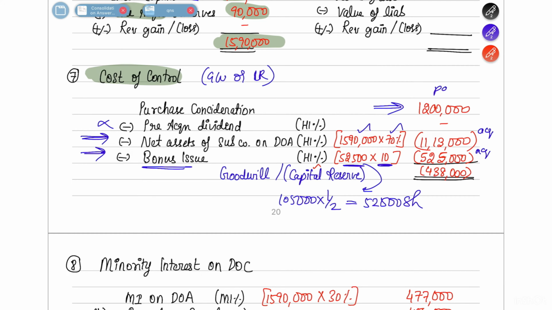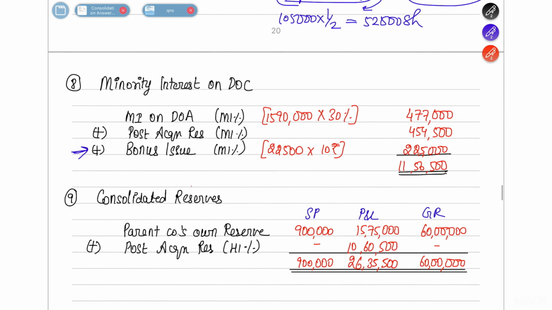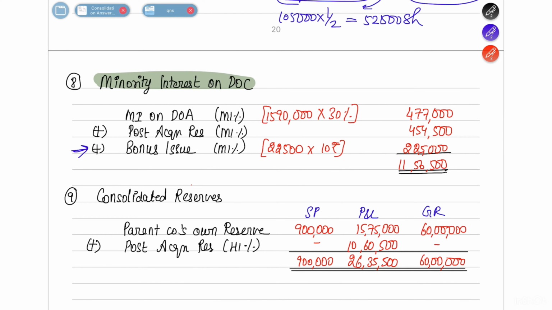So this is how much you have paid, and these both is how much you have got. So 4,38,000 is what you have got more. So a capital reserve is going to be created here. Okay, the holding interest has got 4,38,000 more. So capital reserve is going to be created here. Fine, perfect. Next we move on to finding out what is the minority interest.